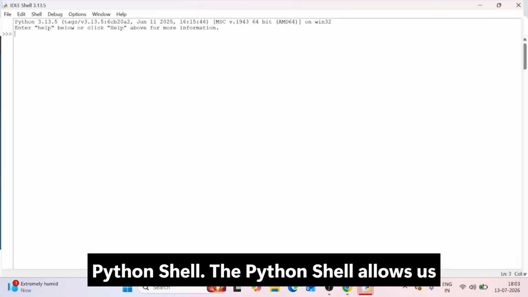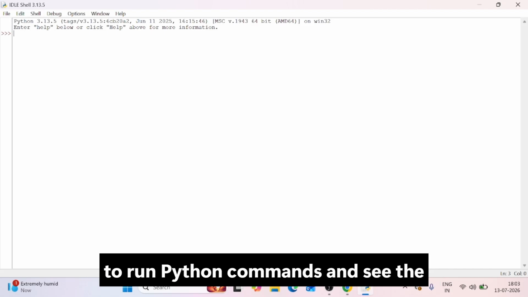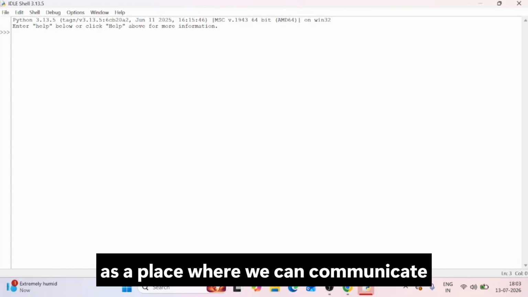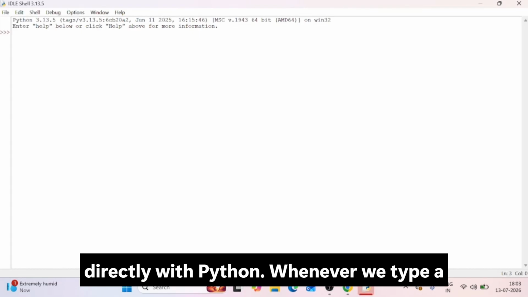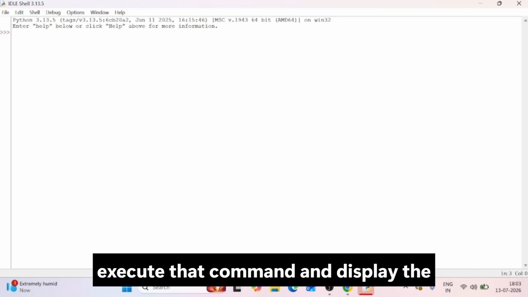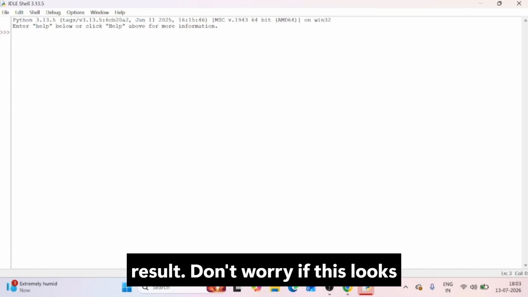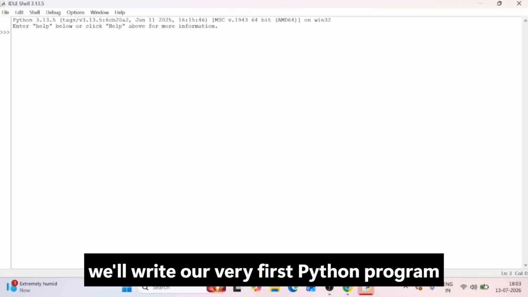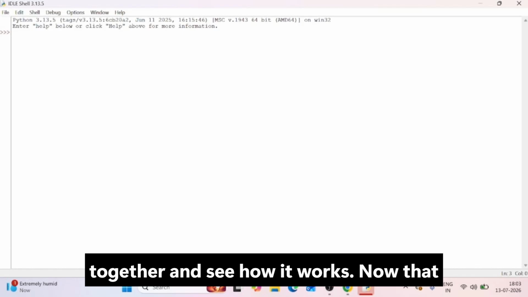The Python shell allows us to run Python commands and see the results immediately. You can think of it as a place where we can communicate directly with Python. Whenever we type a command and press enter, Python will execute that command and display the result. Don't worry if this looks unfamiliar right now. In just a moment, we'll write our very first Python program together and see how it works.